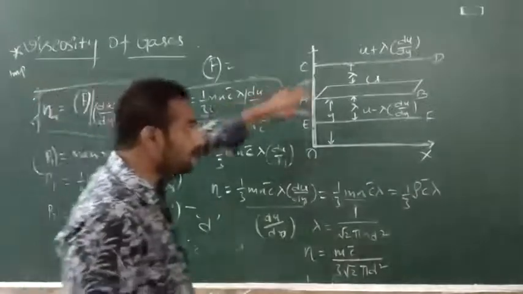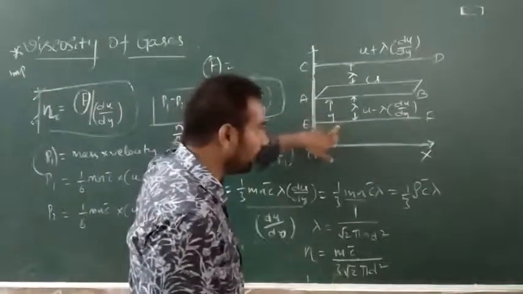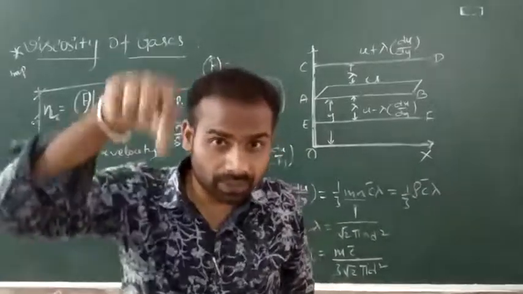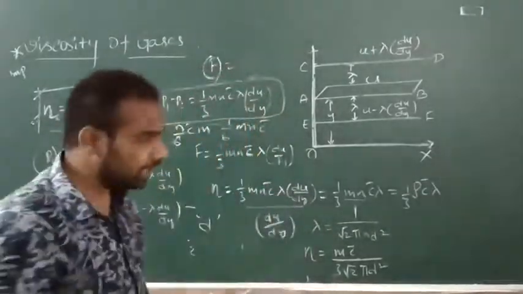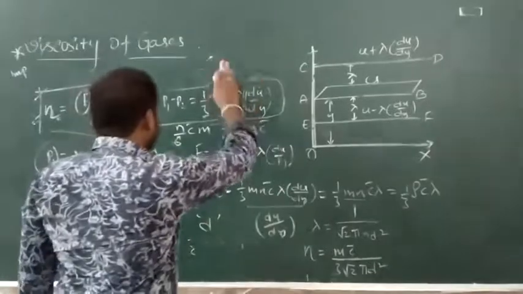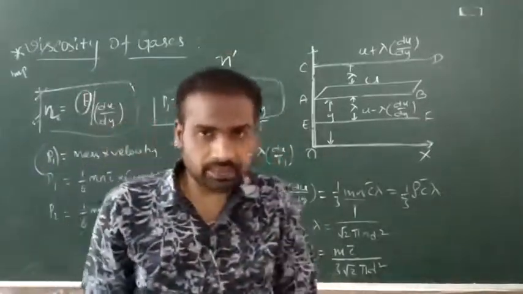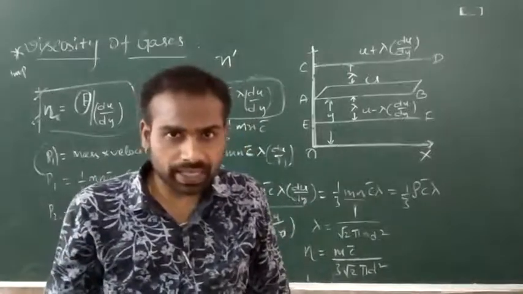Now, how much mass is transferring from CD to EF? We have to find the mass. To find the mass, how many molecules are moving downwards? Here, let us consider small n as the number of molecules, the total number of molecules in a gas.